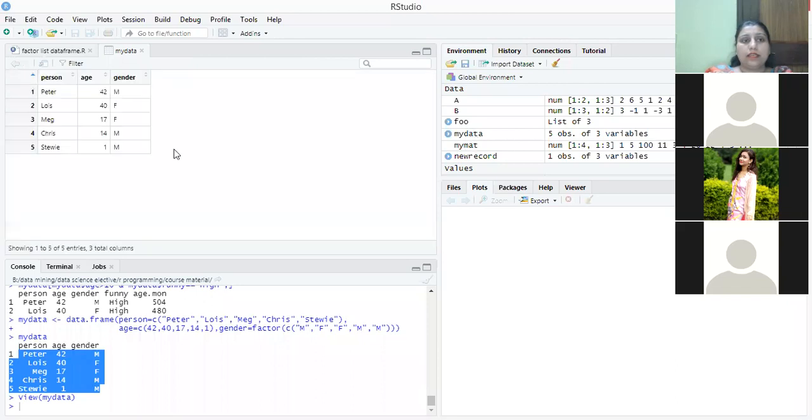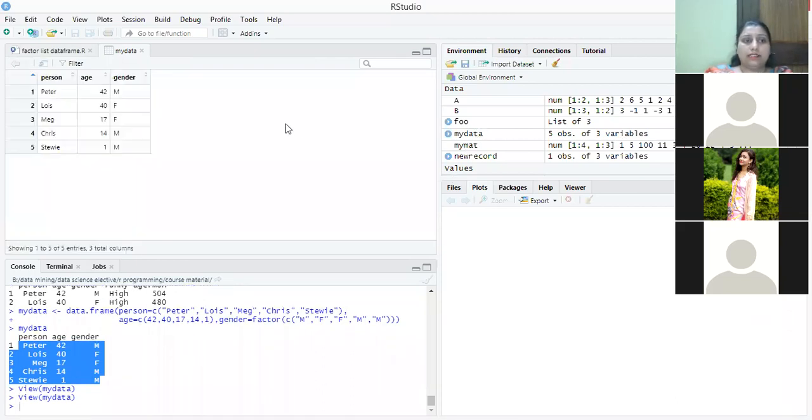If we click on my data, you can see 5 observations of 3 variables, meaning 5 observations and 3 variables. In this way you can check your data set.